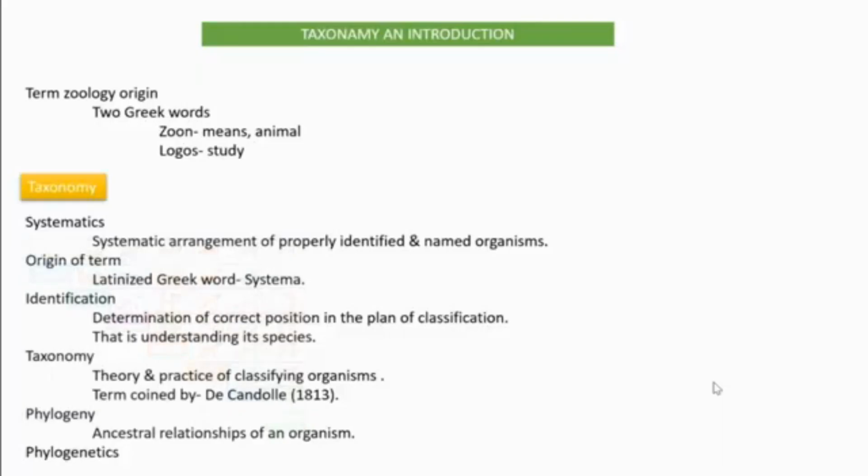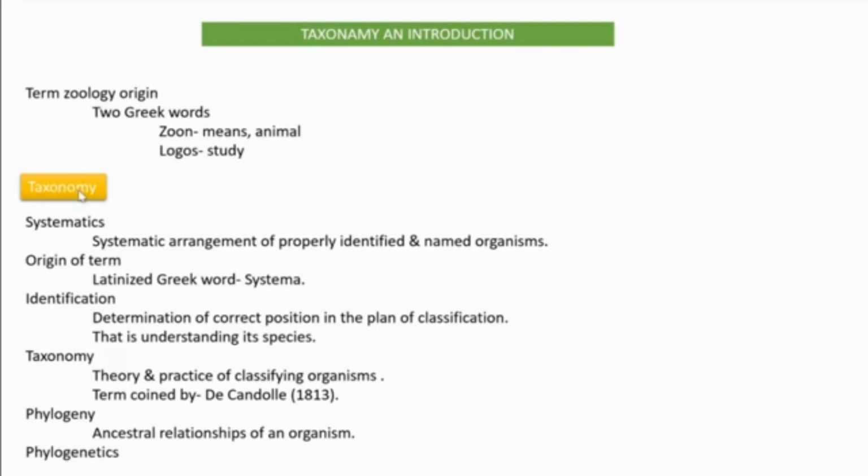Students, today we are going to start a new chapter, that is Taxonomy, the introductory chapter. First, we need to understand the origin of the term zoology. That term originated from two Greek words, zoon and logos. Zoon means animal and logos means study. So, the study of animals is zoology.